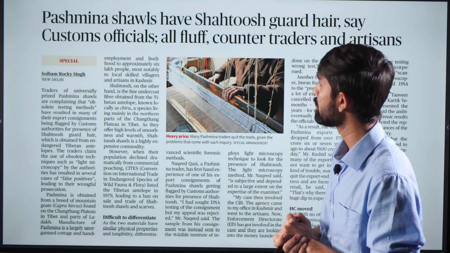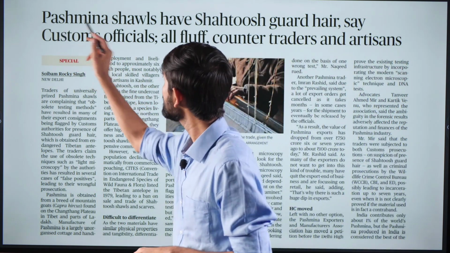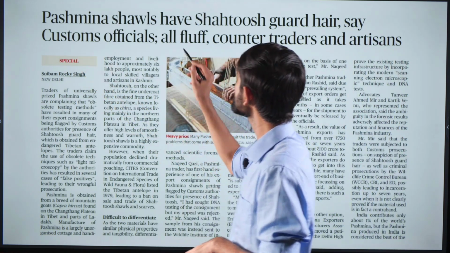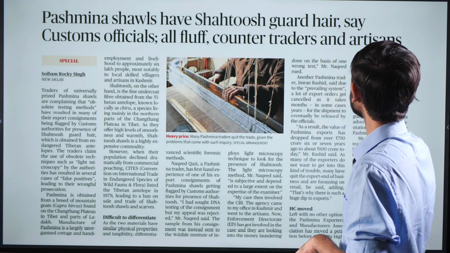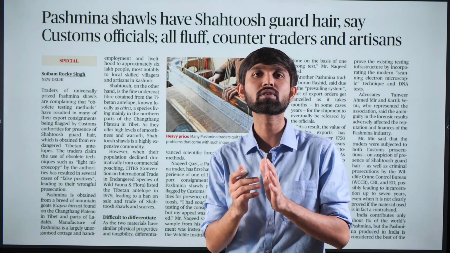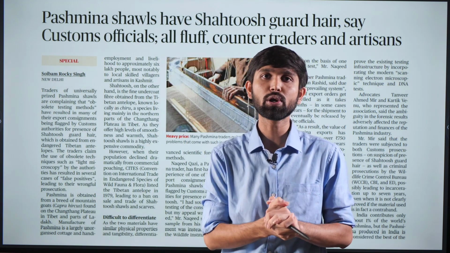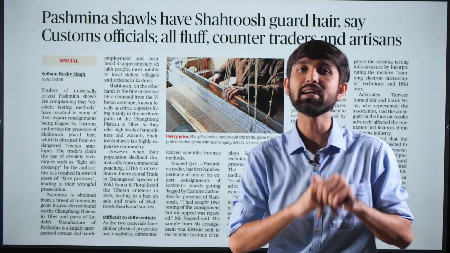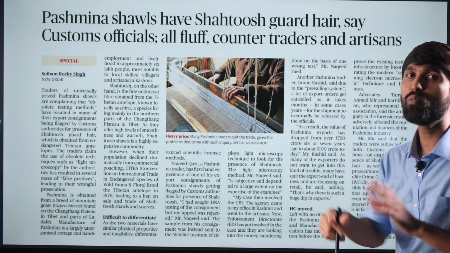The next topic which appears in the newspaper reads, Pashmina shawls have Shahtoosh guard hair, say customs officials, all fluff counter traders and artisans. Now this particular article appears in the newspaper because there is an ongoing tussle going on between the custom officials who check the pashmina shawls and the traders and artisans who manufacture them.